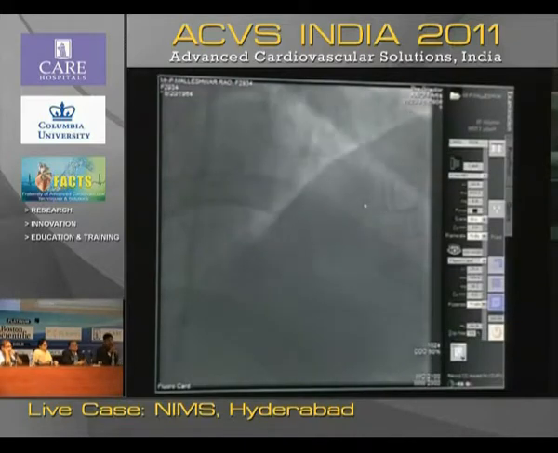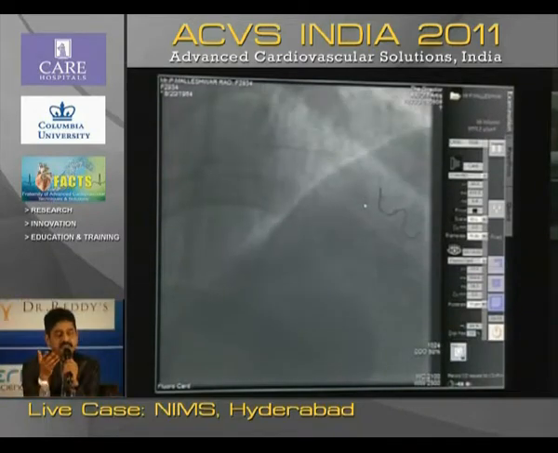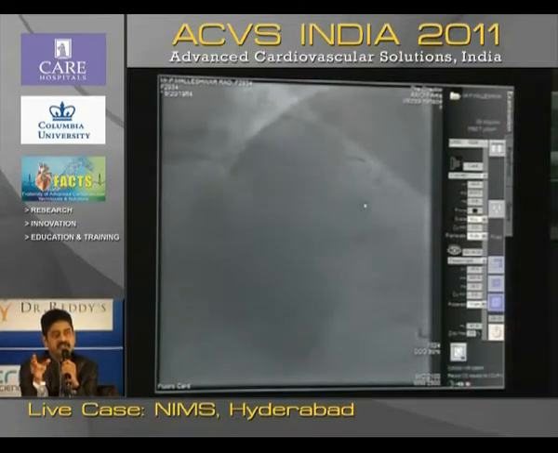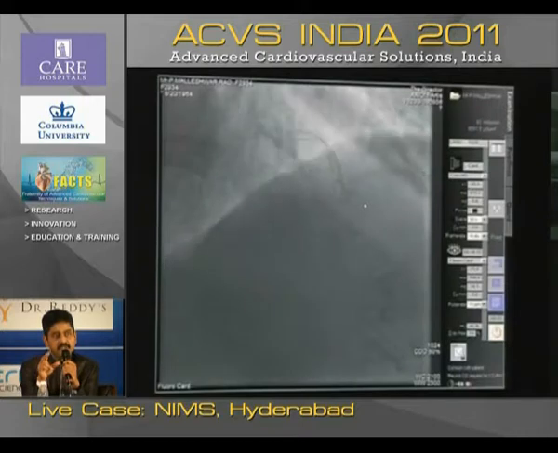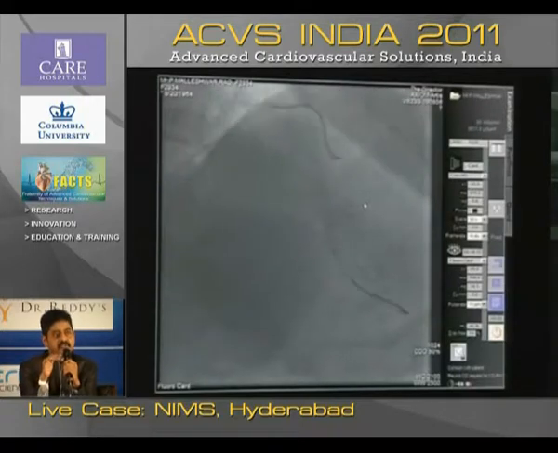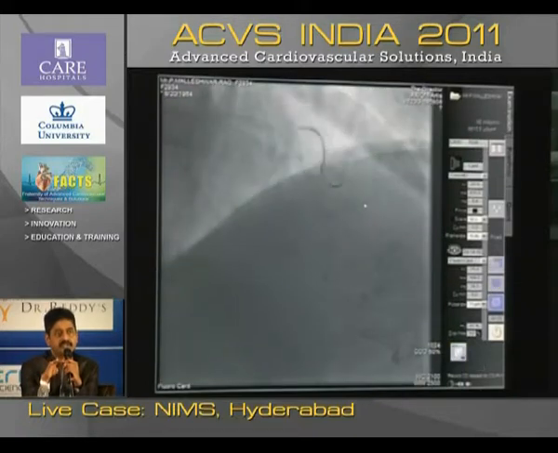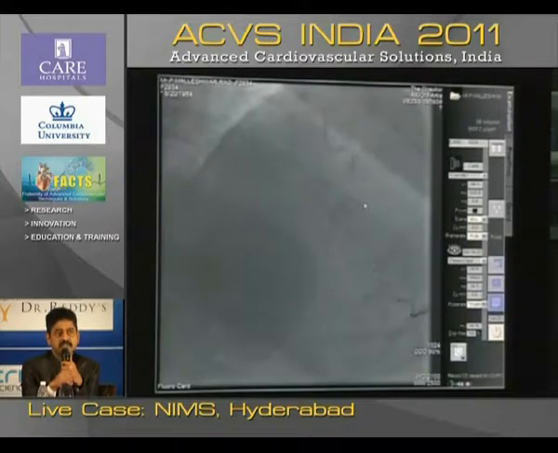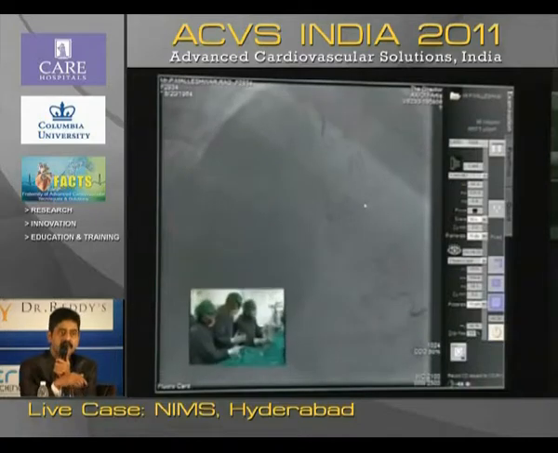To avoid this confusion between entanglement of LAD and diagonal wires, each operator might have their own methods, and a lot of newer small devices are also coming up. One simple measure I would like to mention is this: we put a gauze piece covering one of them. If you turn the gauze piece to one side, it will close one of the wires. And if you turn it this way, the other one will be closed. I don't know whether I have communicated.